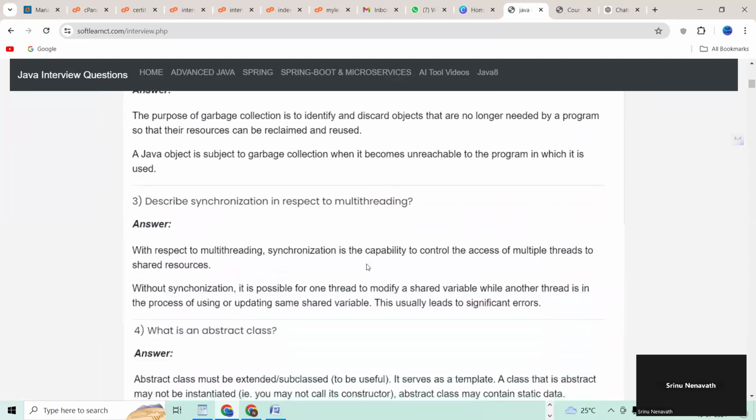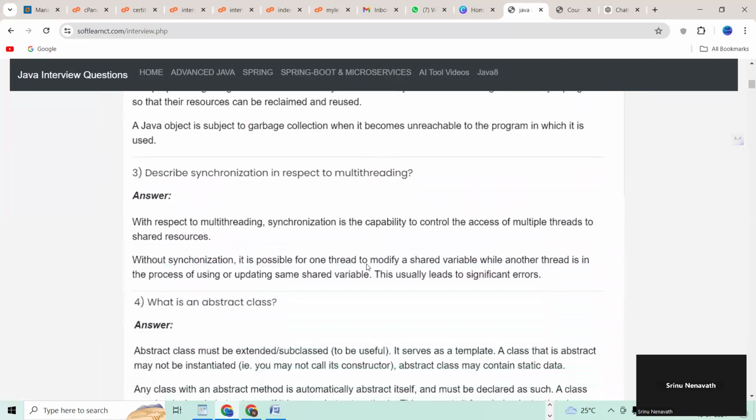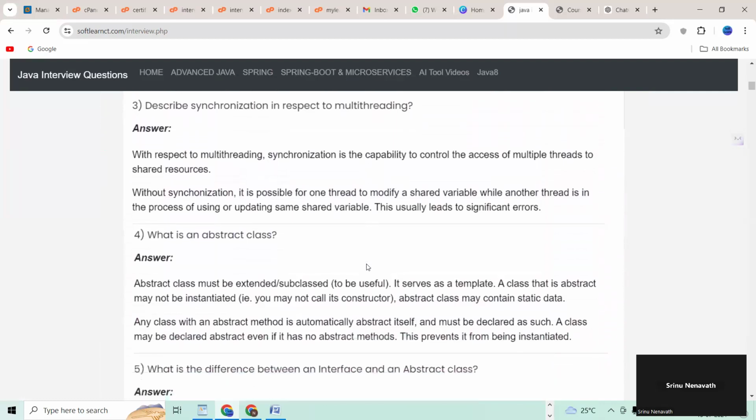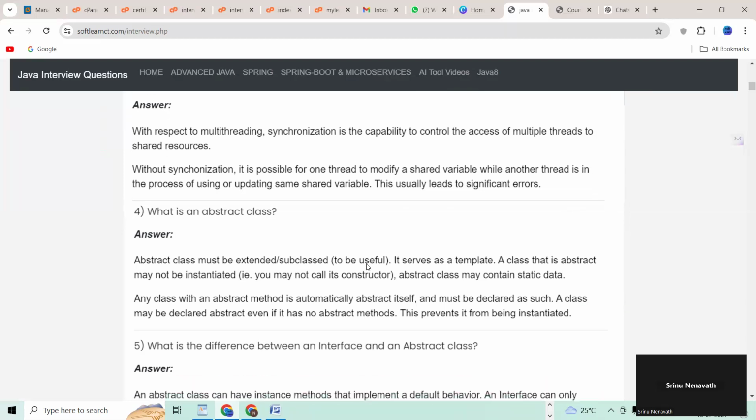And what is the third question? Describe synchronization in respect to multi-threading. I'm going to provide that answer. You can check, guys. I'm not able to read the answers, so you can check it here. I'm only reading the questions, guys.